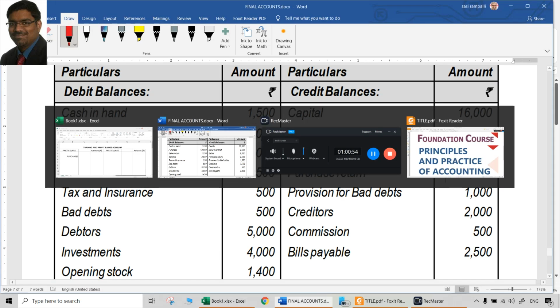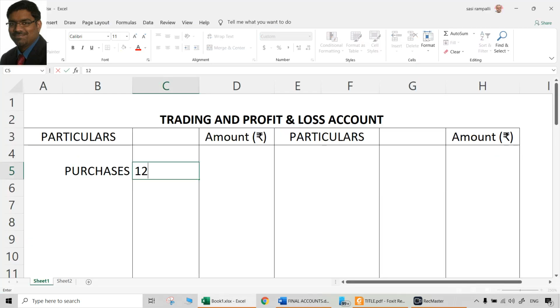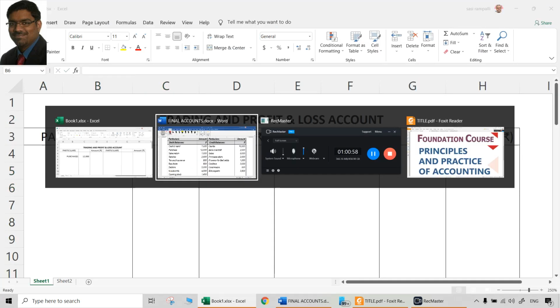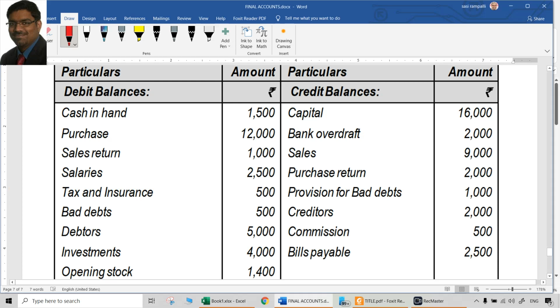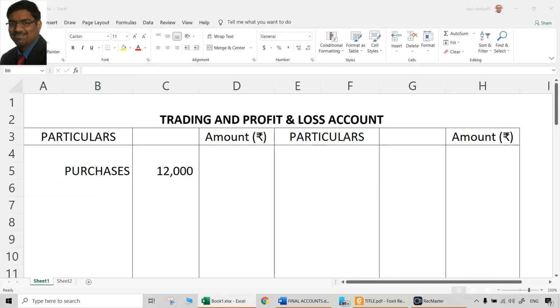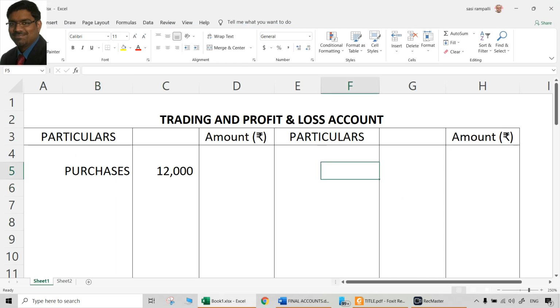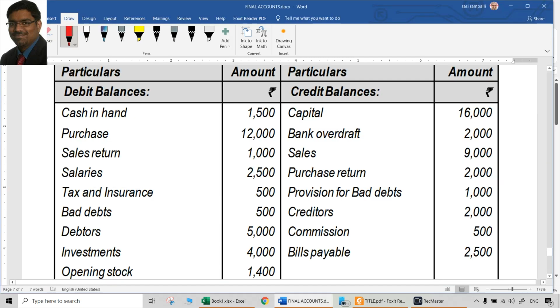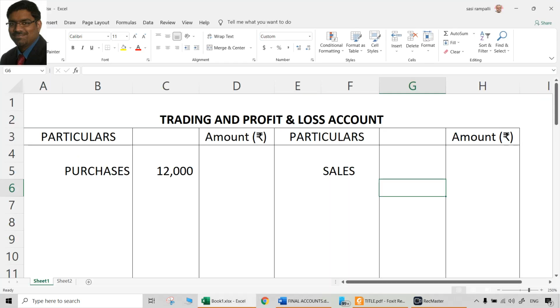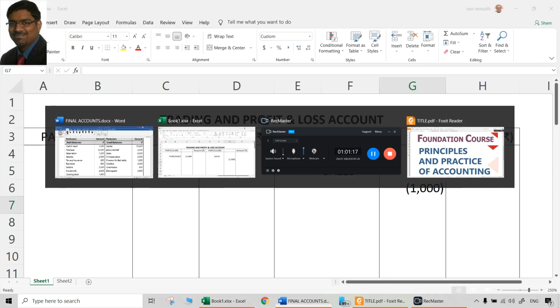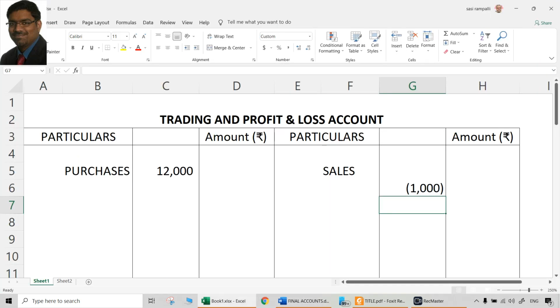Maybe there are adjustments, we don't know. Let us keep it inside. If there are returns, etc., there may be an adjustment to be done. So purchases 12,000, debit side. Then sales return is 1,000. Sales is something which we will get later. We will post it when it comes. And sales return, we can do as a reduction from sales. So a debit is reduced from credit. Reduction from credit is as usual a debit only.